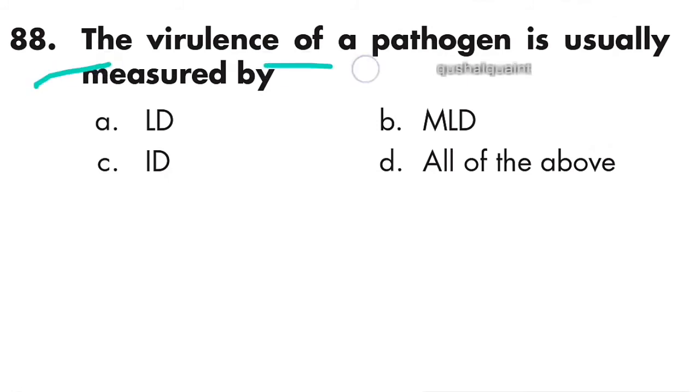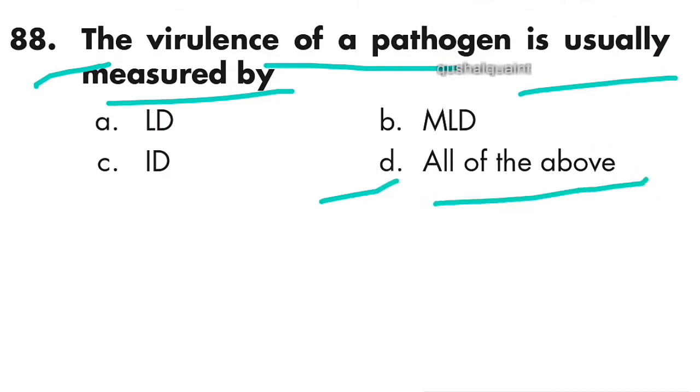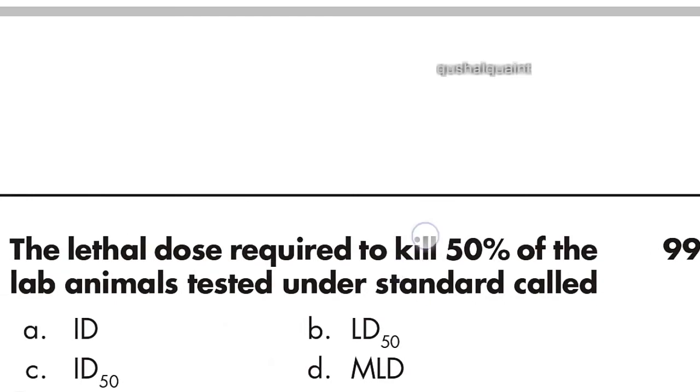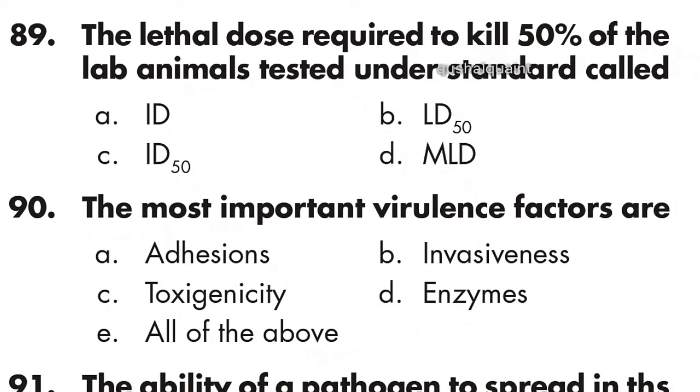88: the virulence of a pathogen is usually measured by LD, MLD, and ID. All of these. Option D is right. 89: the lethal dose (LD) required to kill 50% of the lab animals tested under standard conditions is called LD50. Option B is right.